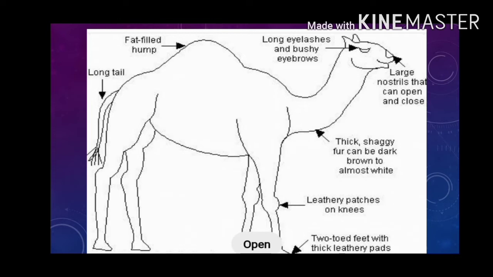They have hair on the back which protects the camel from the sun. They have long legs which help keep the camel away from the hot sand. And they have twin-toed feet which prevent the camel's feet from sinking into the sand.